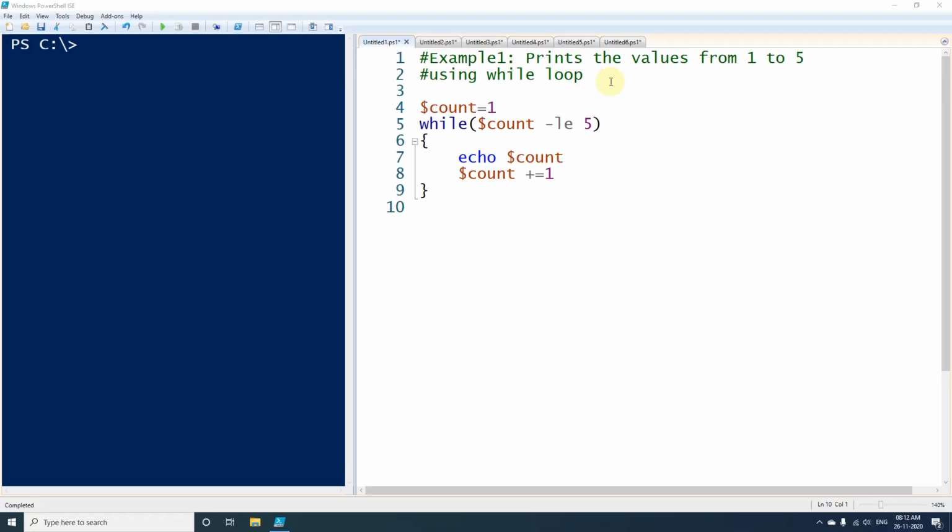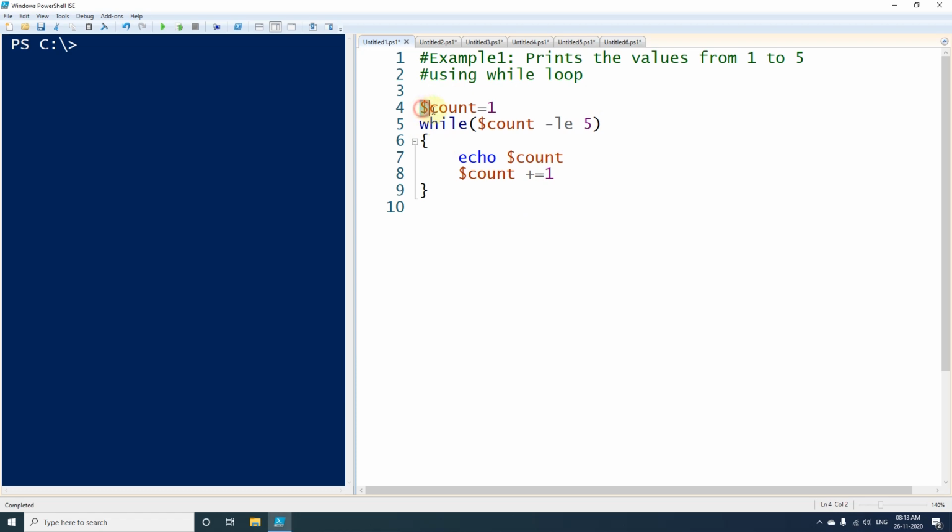Here we will try some hands-on so that we can get more practical knowledge on this one. I have opened PowerShell ISE here. Now we will be trying some examples one by one. So here is the first example where we will be using a while loop, and using the while loop we will be printing values from 1 to 5.